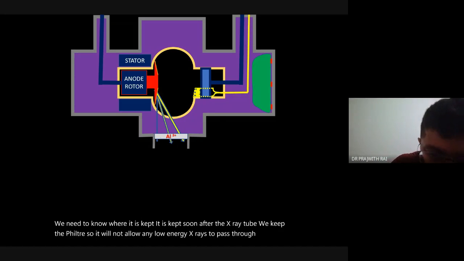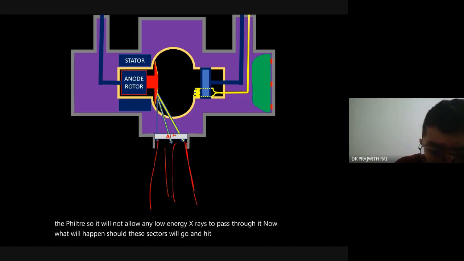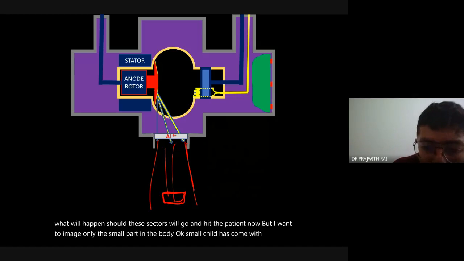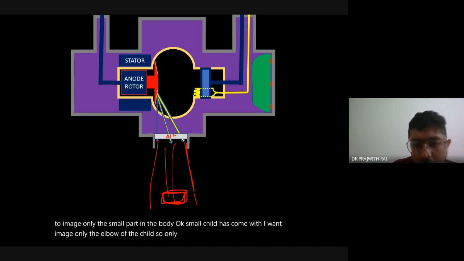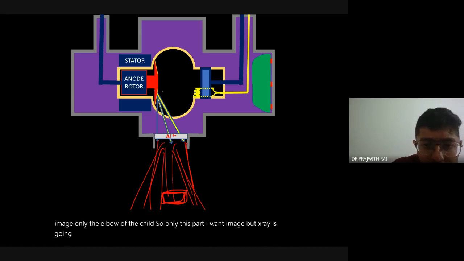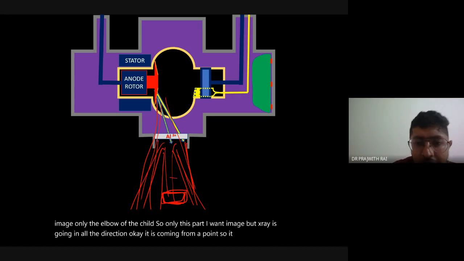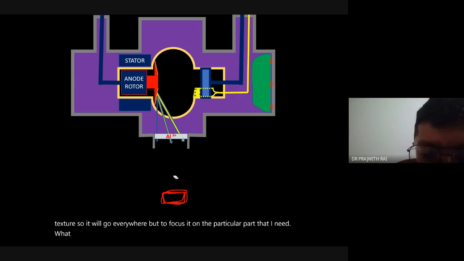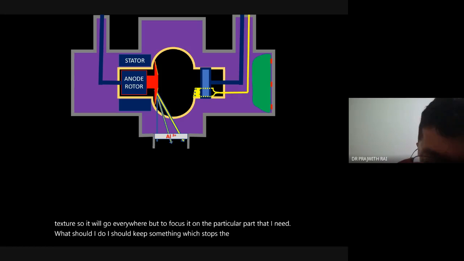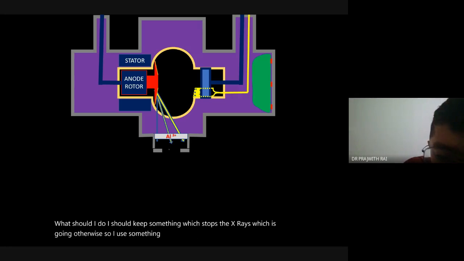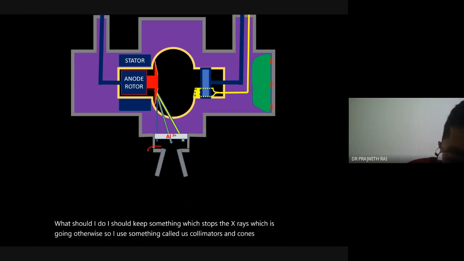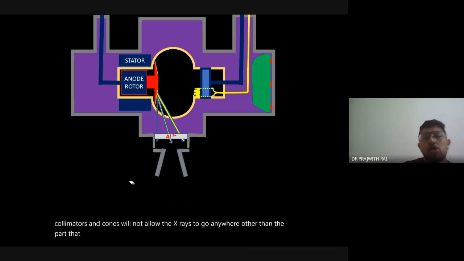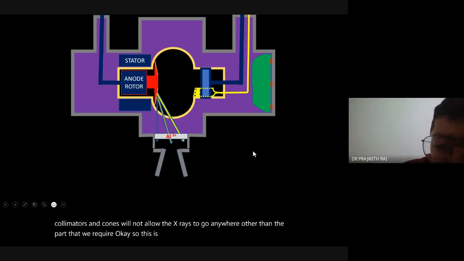Now these X-rays will go and hit the patient, but I want to image only this small part of the body. A small child has come and I want to image only the elbow of the child. But the X-ray is coming from a point, so it is divergent and will go everywhere. To focus it on the particular part that I need, I should keep something which stops the X-rays going other ways. So I use collimators and cones. These will not allow the X-rays to go anywhere other than the part that we require.